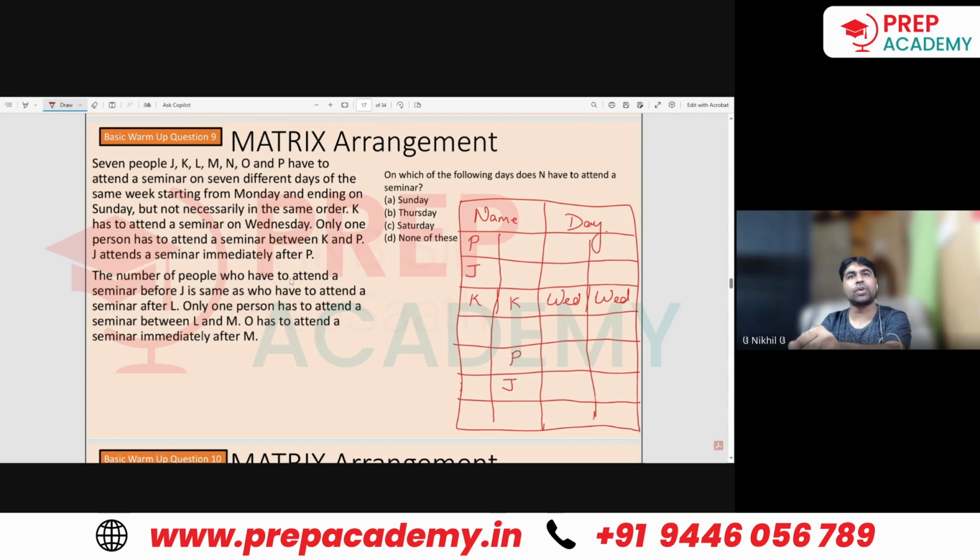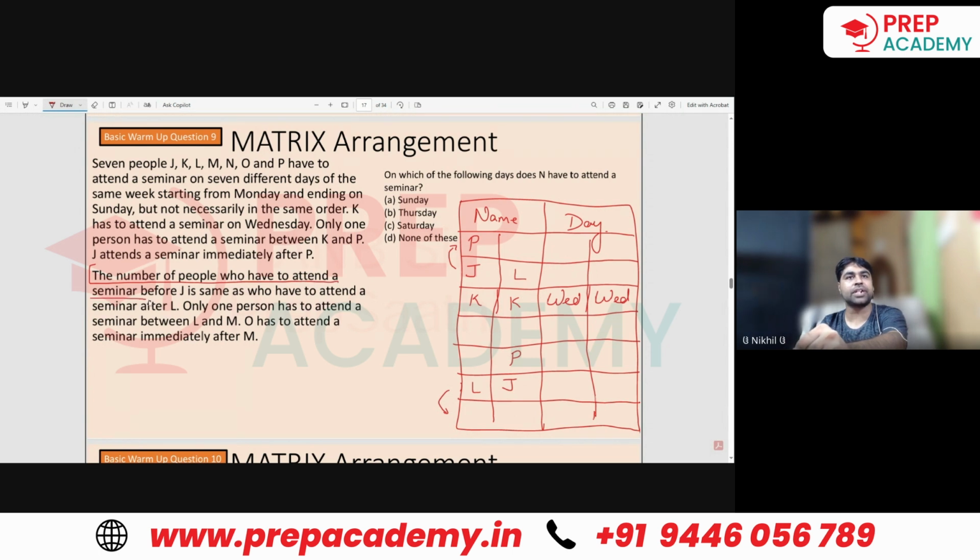The number of people who have to attend a seminar before J. Before J, how many people have to attend a seminar? In this case, 1. Is the same as who have to attend a seminar after L. So after L also 1 person. So L will come here. Similarly, in this case, before J, 1, 2, 3, 4, 5 people. So after L, also 5 people. So L will be coming here again, 1, 2, 3, 4, 5. This particular statement actually means what?